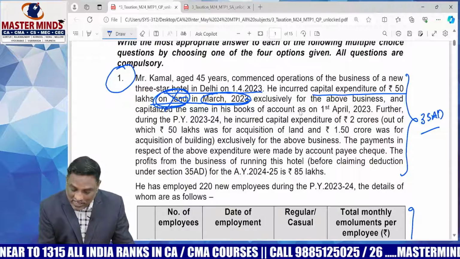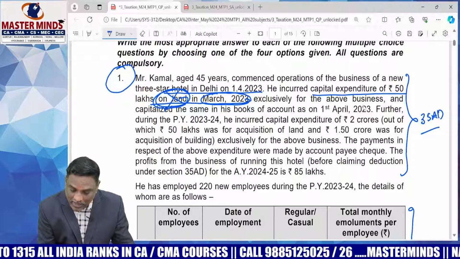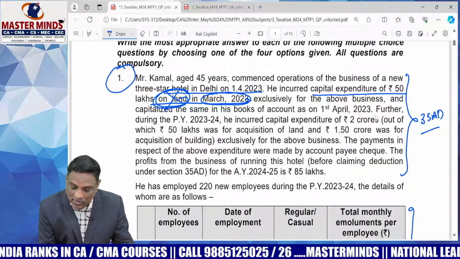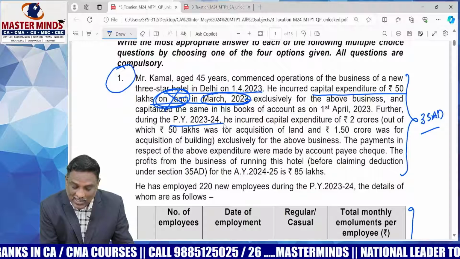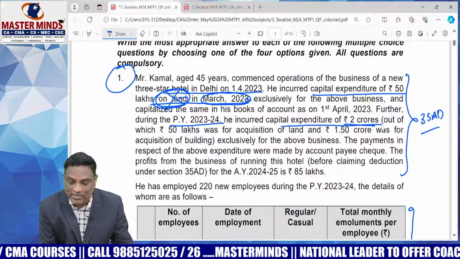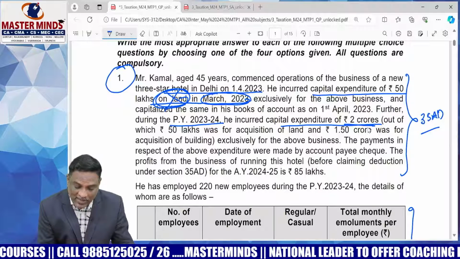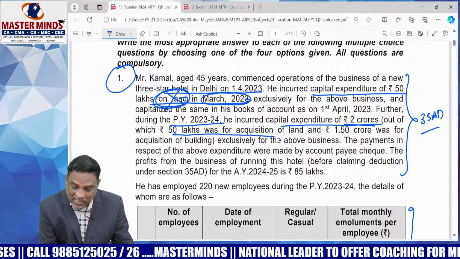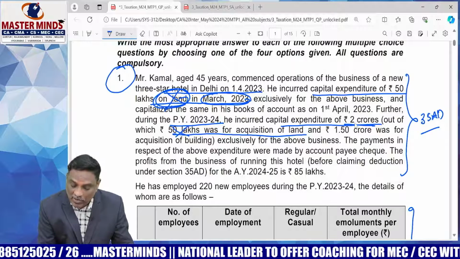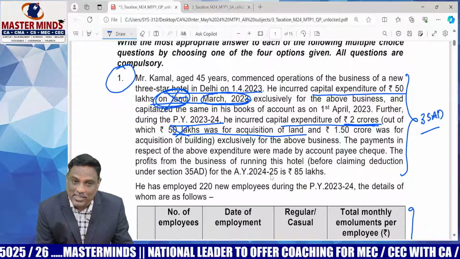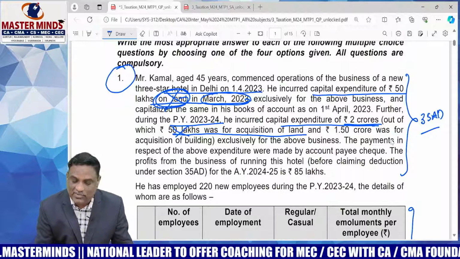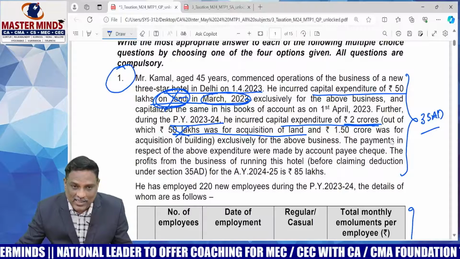Next, the assessee capitalized the same in the books of accounts as on 1/4/2023. Further, during the previous year 2023-24, he incurred capital expenditure of 2 crores, an after-commencement expenditure. Out of that, 50 lakhs is for acquisition of land, which is not at all eligible for deduction. So out of 2 crores, 50 lakhs shall be reduced, and the balance 150 lakhs is only eligible for deduction.